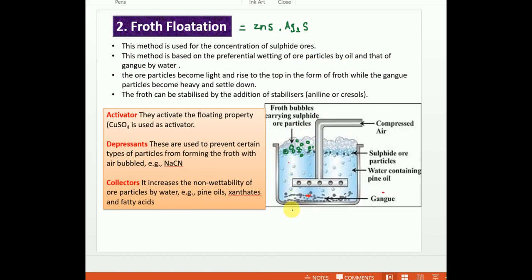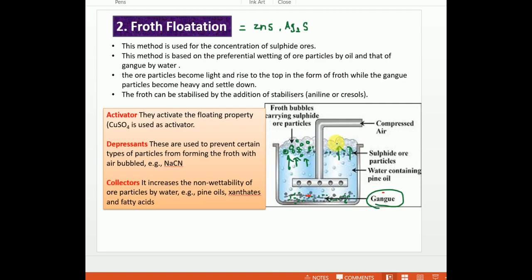The impurities cannot form this kind of froth, so they settle down at the bottom of the beaker. These are gangue, which is nothing but impurities. The ore particles move to the top, form froth and float above the water.